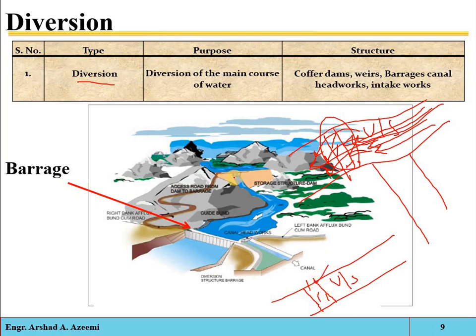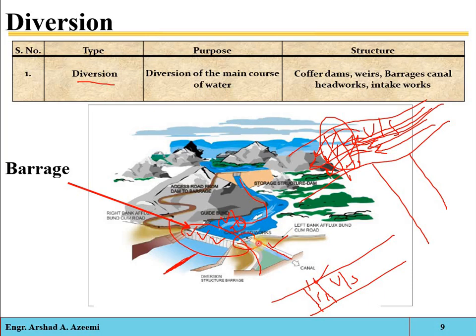Okay, so here you can see that suppose there is a natural stream level, so here we have constructed a barrage which consists of a number of gates. The upstream level of the water has been raised, so here you can see that a canal has been extracted from that natural river. Okay, and you can see that the bed level of the natural stream is lower than the canal level, so we have to raise the water level at the upstream side.